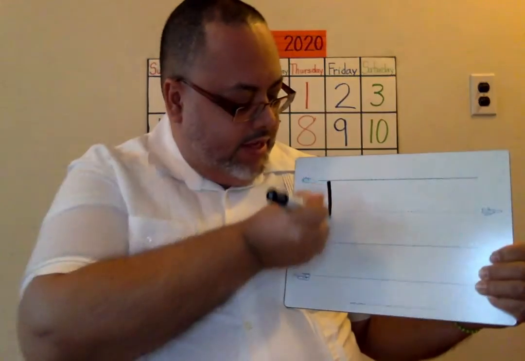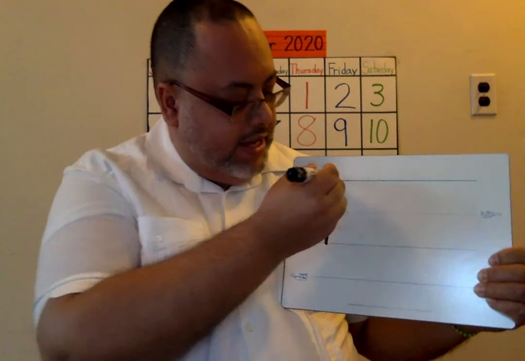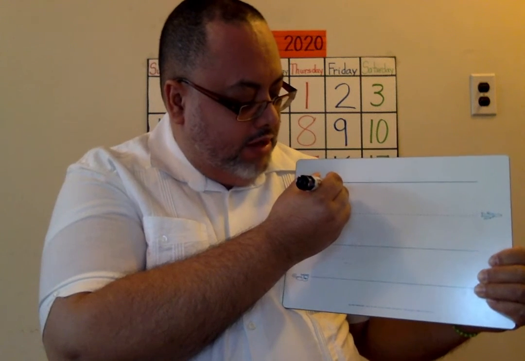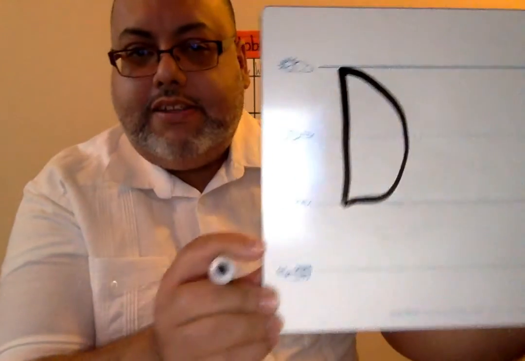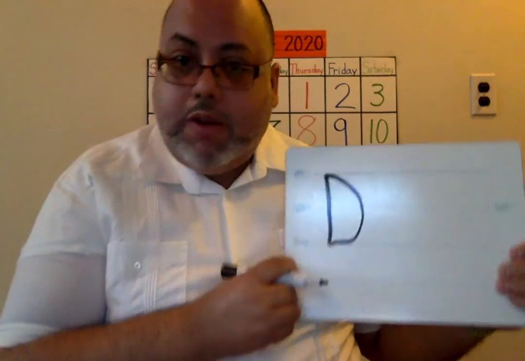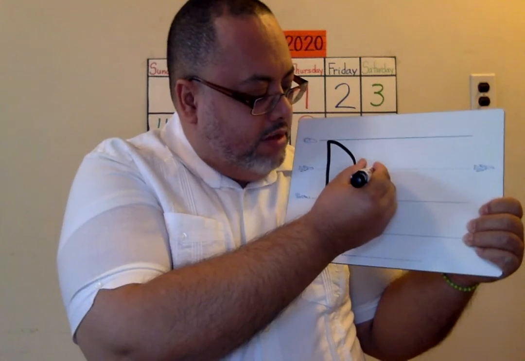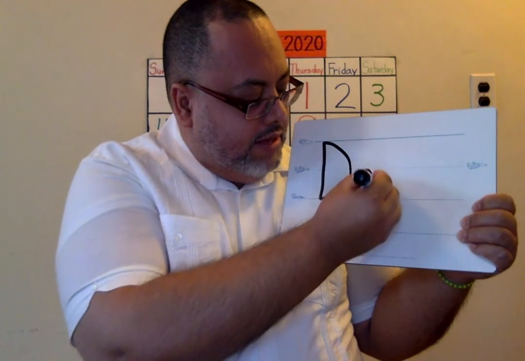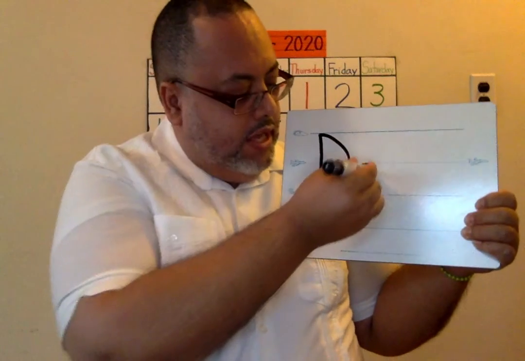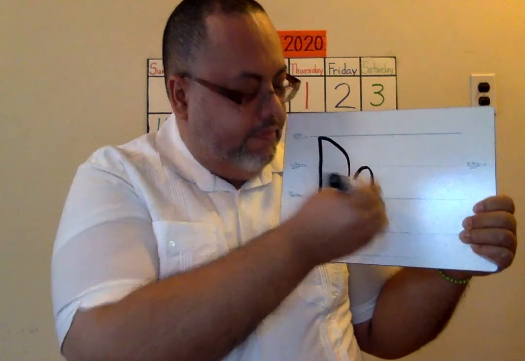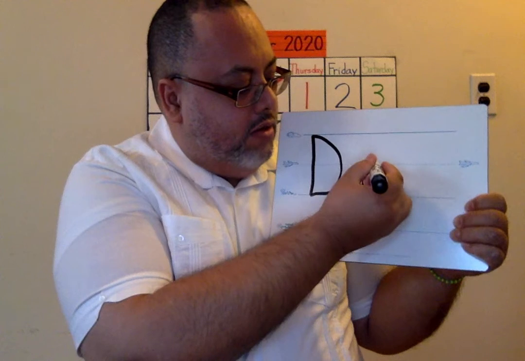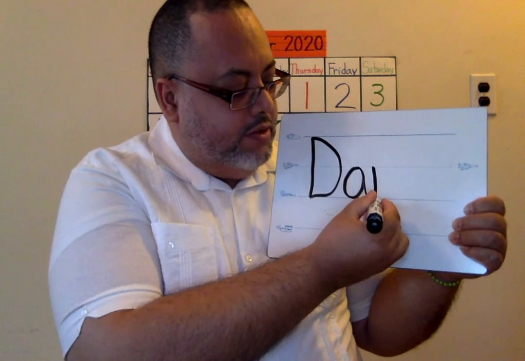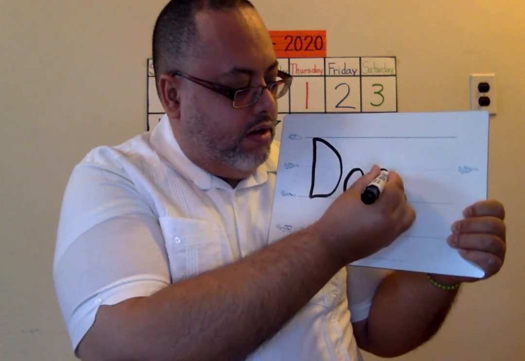Let's take Darwin. Darwin starts with the letter D. So I start on the sky, come down to the grass, and then the capital D starts on the sky and makes this big bump right down to the grass. That's the letter D for Darwin. A starts on the plane line and goes around and touches the grass and around and comes back up. And then you bring down the tail of the letter A for Darwin. The letter R starts also on the plane line, comes down to the grass, goes up in a curve right on the plane line.